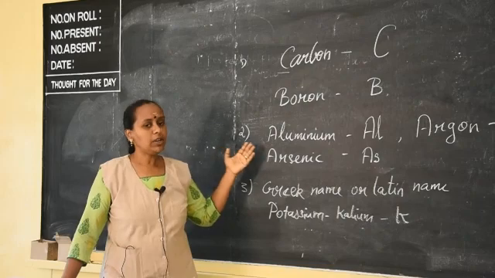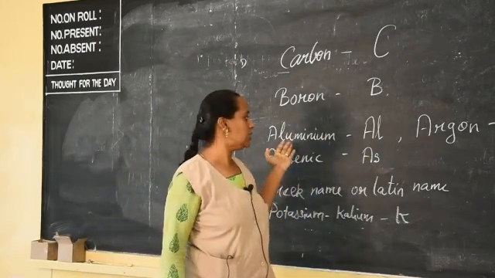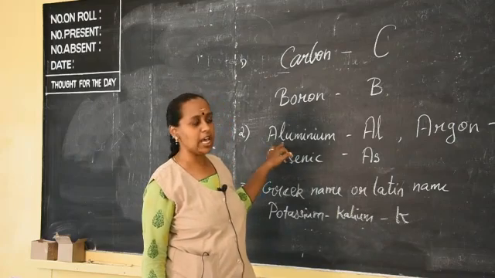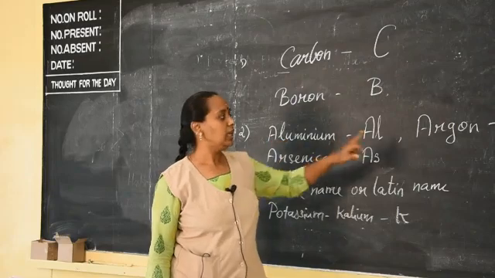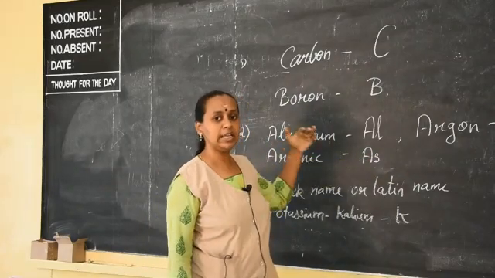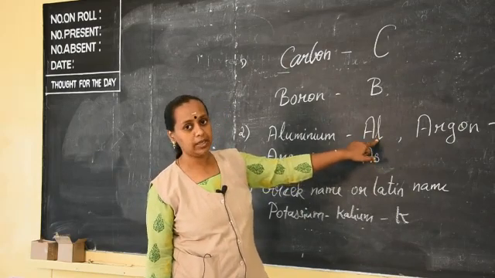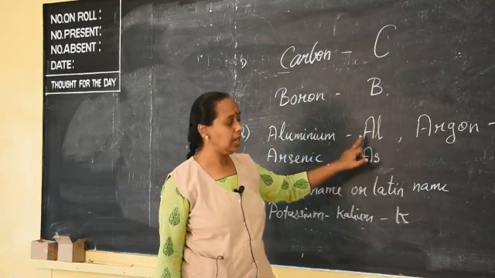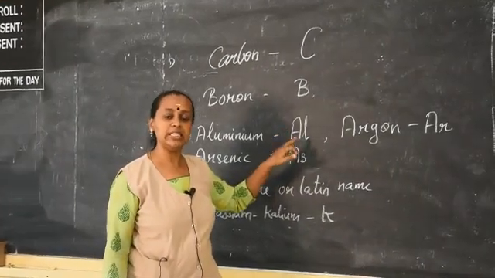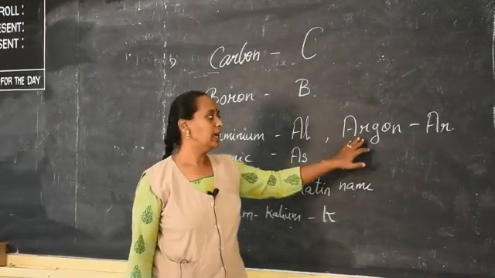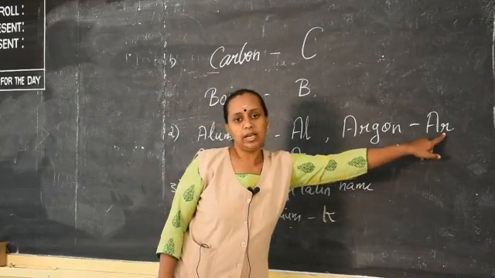And also if the first two letters are the same, we will go for the next two letters. I have taken an example as aluminium and argon. Here the first letter is A, and here also the first letter is A. So we are going for the next letter, as Al. I have written it as Al. You can see the first letter will be in capital and the second letter will be in small letter. Whenever you write Al, you should write it in such a way only. And argon: the first letter is a capital A, and the next letter is a small r.